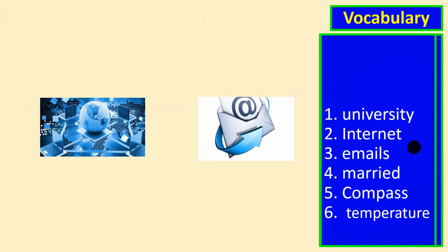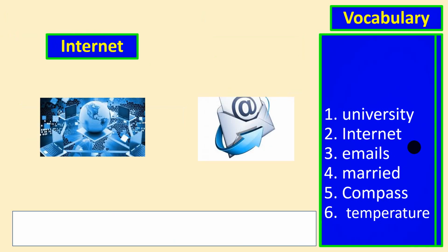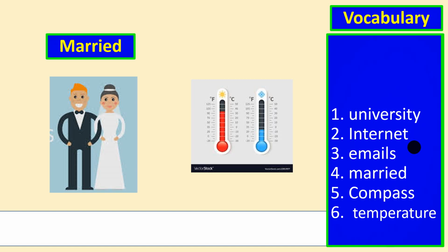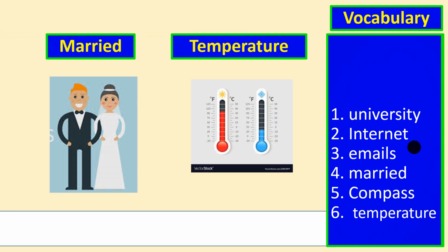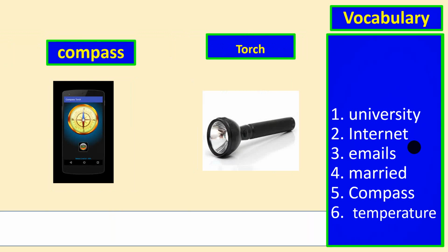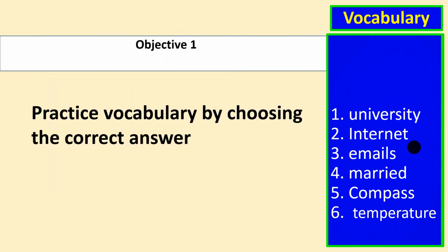Now, let us continue. Have a look at these pictures. Yeah, we use the internet to send email. So I have here the words internet and email, that's right. Have a look at the picture. Got married. And the second one is temperature. We are doing a quick revision for the vocabulary. I have here torch and compass. We use a compass to know directions, that's right.